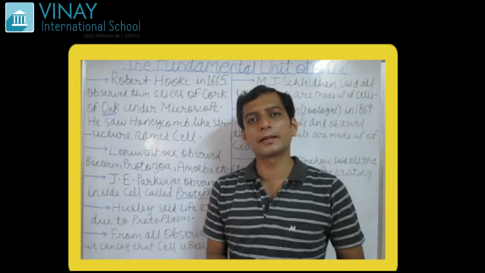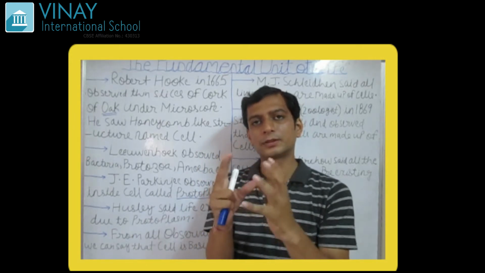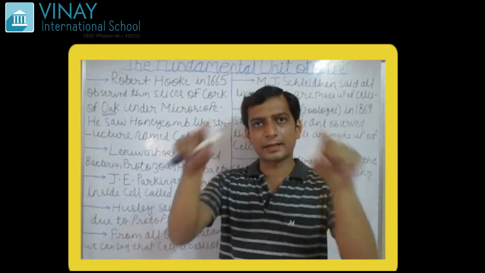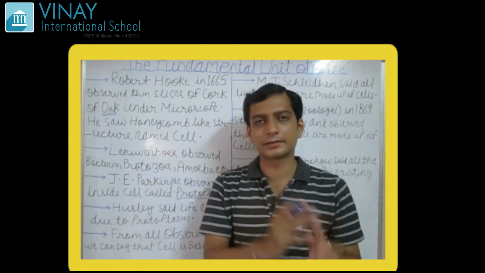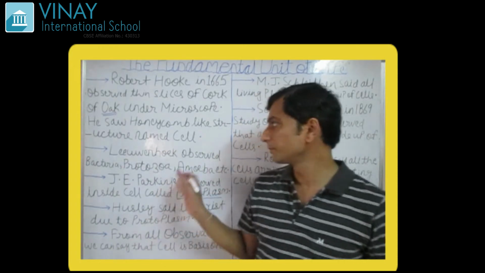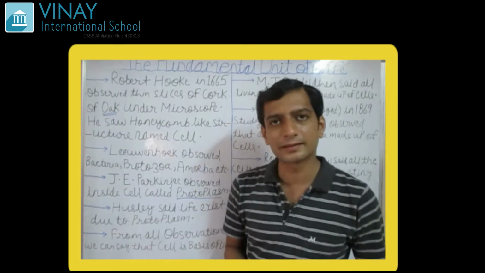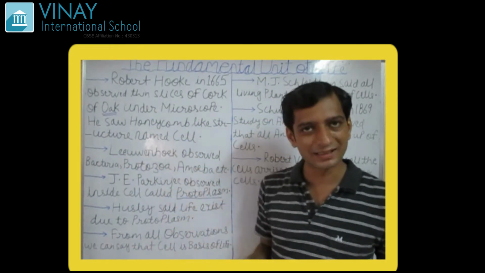What is honeycomb-like structure? When you see beehives, you have observed there that some rhombus type, square type structure is being there. So that is continuous structure is being there. So this continuous structure is called honeycomb-like structure, and this honeycomb structure was named as cell.